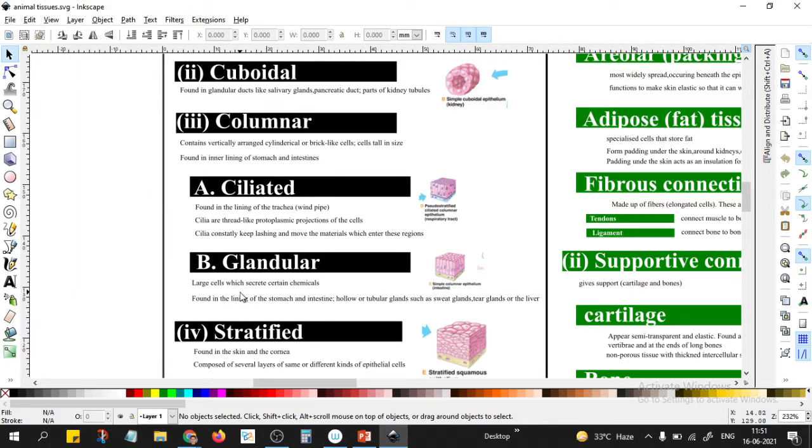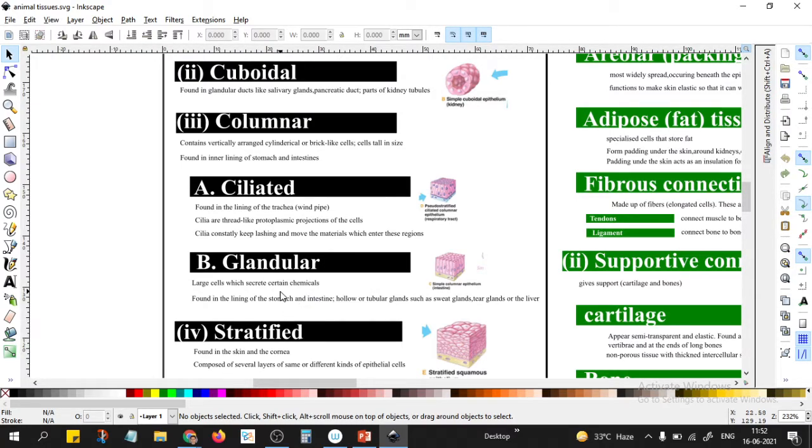Whereas these glandular cells are involved in the secretion function, okay, and they will be present in the lining, almost like an outermost layer. Whereas the cuboidal ones are found in the glandular ducts and parts of the kidney tubules. So where exactly are they? They are in these tubes or ducts, whereas the glandular cells are in the gland itself, not in the duct. They are in the gland where they will produce.